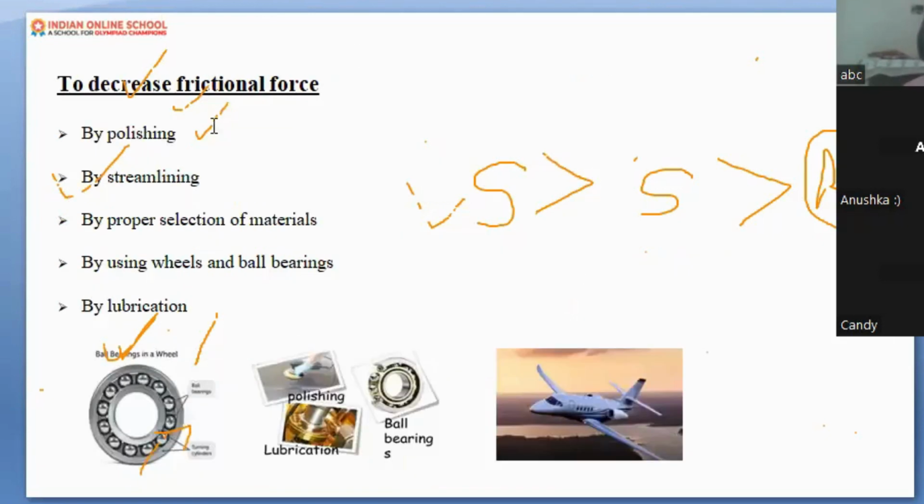Here is some example. One more thing I have forgotten. Let me explain how you can decrease the friction. How can you decrease the friction? By polishing the surface or by lubricating the surface. Let me give you one more example, then I want an example from you also. Have you seen the hinges of the door? The hinges that hold the door properly?